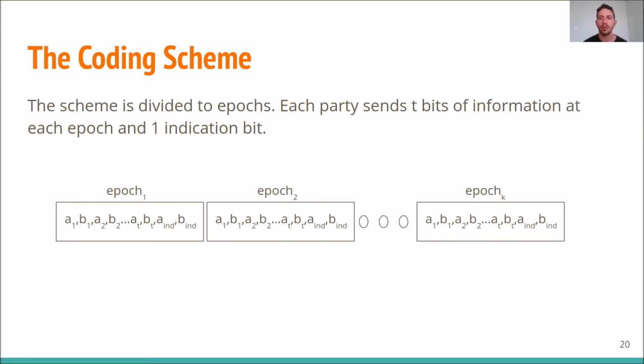If so, the conversation can continue from where it is. But if not, namely either Alice or Bob saw that a mistake has happened, they should rewind the conversation 2 epochs back. And so it allows the scheme to regret. Together with the machinery of the tree codes that recognize that a mistake has happened, the conversation can end with the right result without adding too much overhead to the protocol.